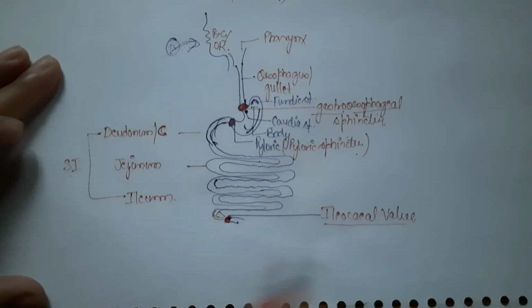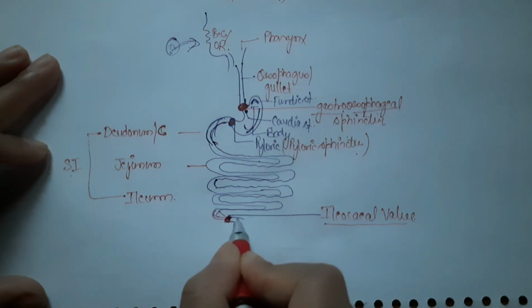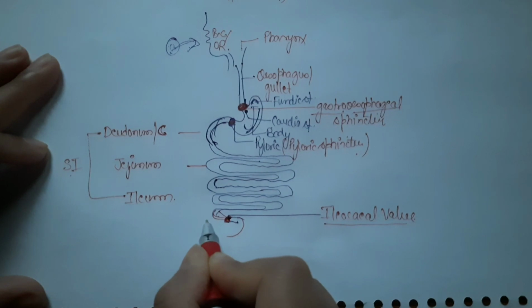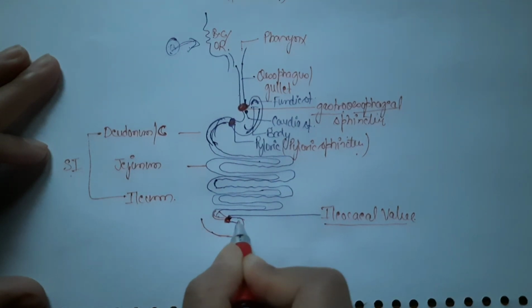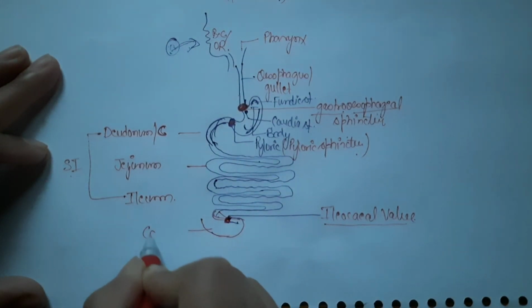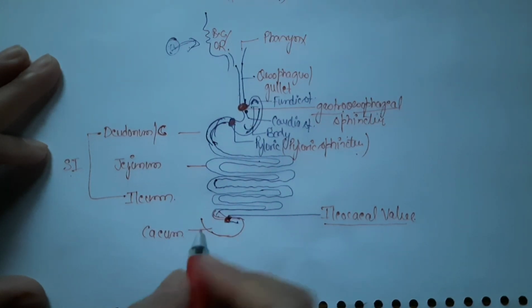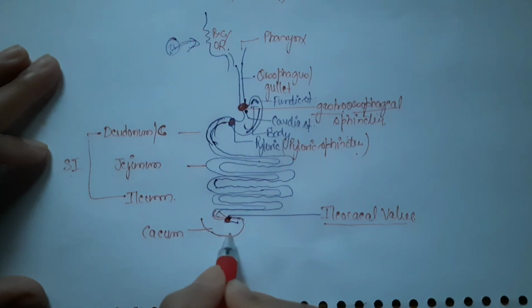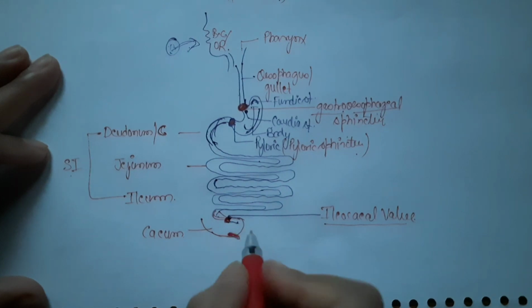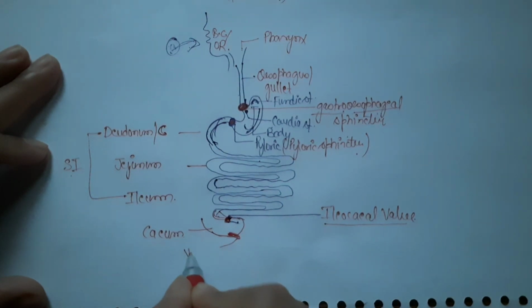This valve also ensures that the digested food does not go back into the small intestine, and the part of large intestine which starts from ileocecal valve is also called cecum. Cecum is the initial part of large intestine and it has a finger-like projection, also called vermiform appendix.